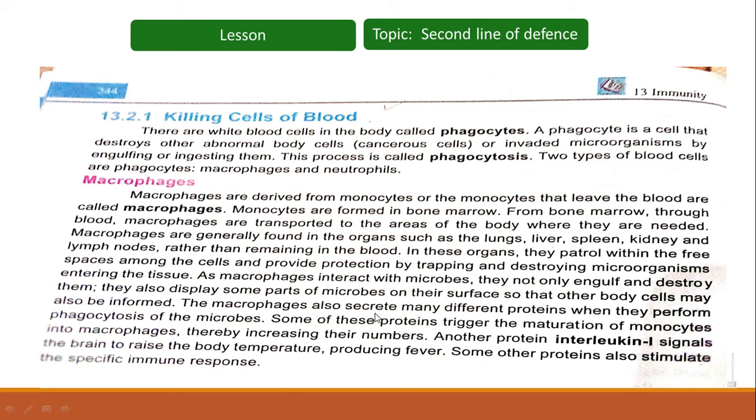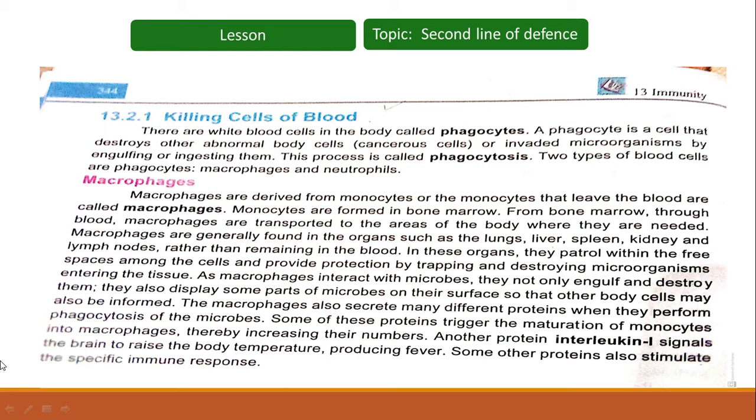The macrophages also secrete many different proteins when they perform phagocytosis of the microbes. Some of these proteins trigger the maturation of monocytes into macrophages.